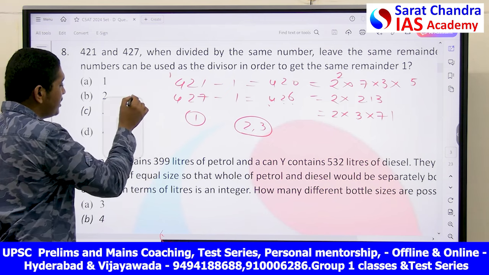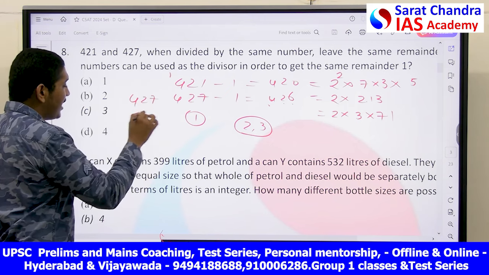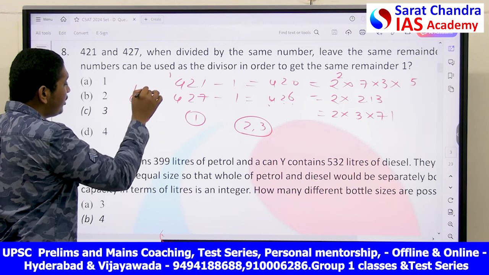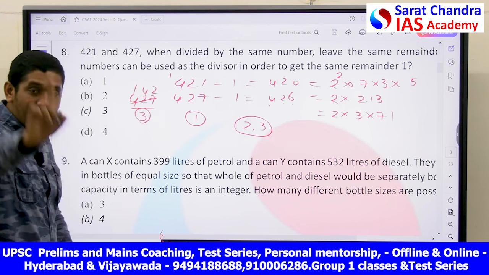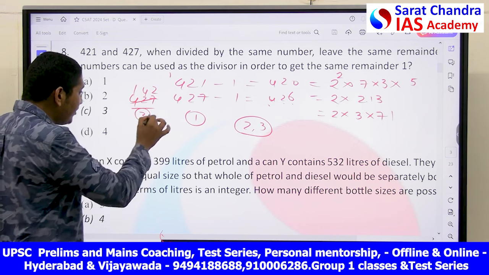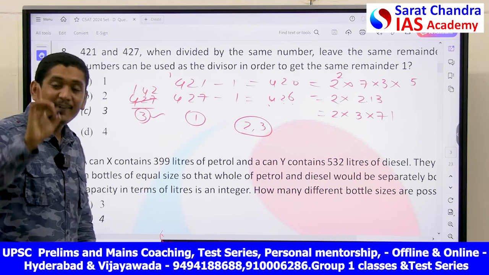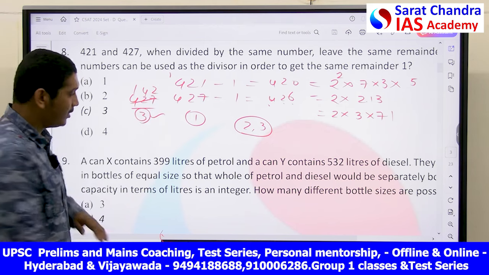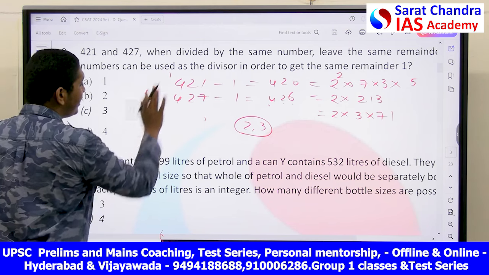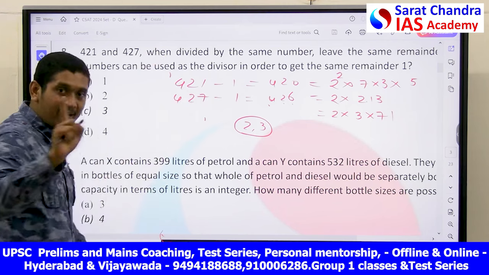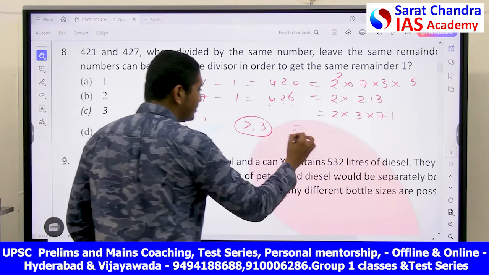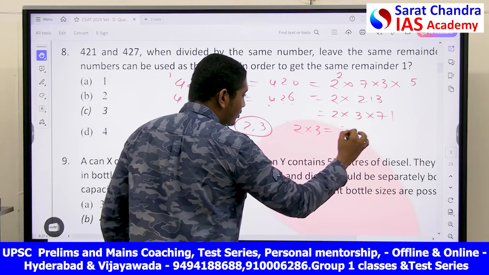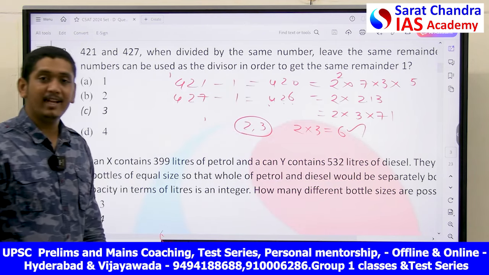Let's check with 427. 427 divided by 3. 3 1s are 3, 3 4s are 12, 3 2s are 6. Again I am getting remainder 1. Even with 3 as a divisor, I am getting the remainder as 1, a common divisor for both of them. Now, if 2 and 3 can divide these numbers and get remainder 1, then the multiple of this, that is 2 into 3, equal to 6, will also give you the same remainder.